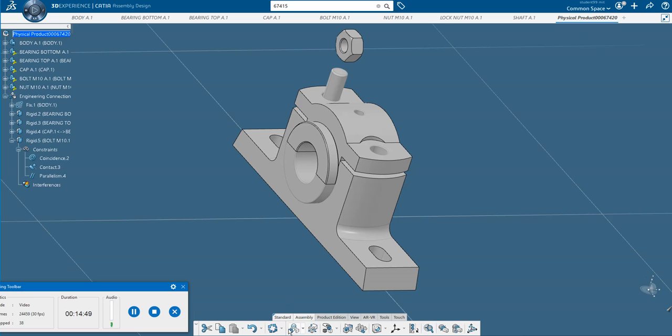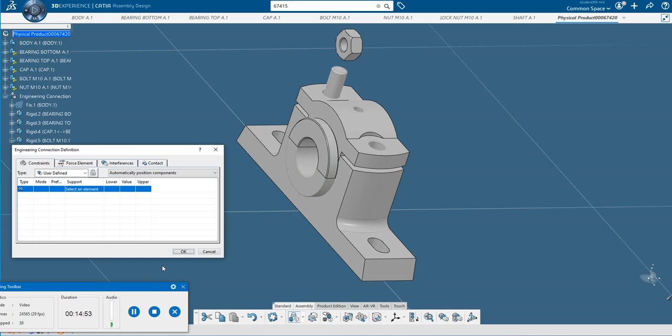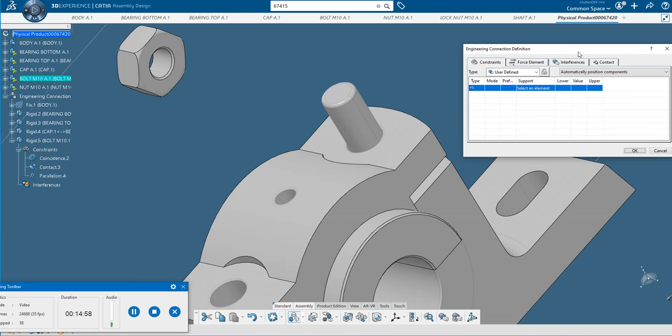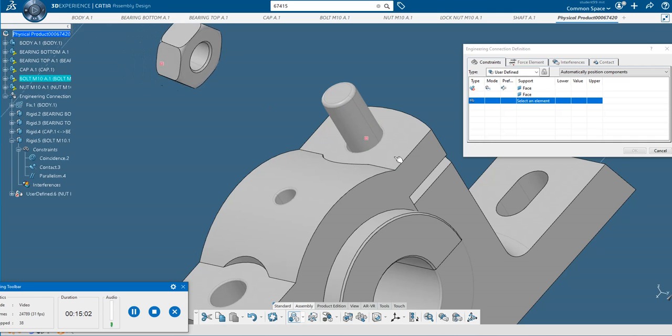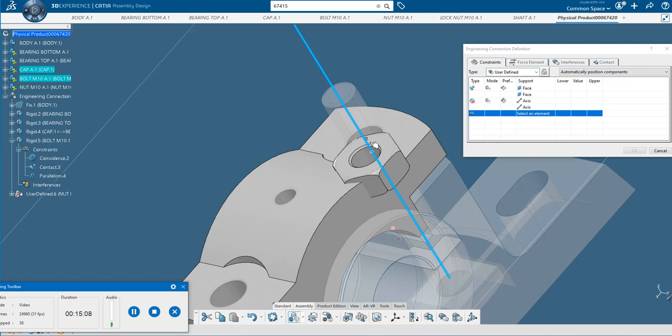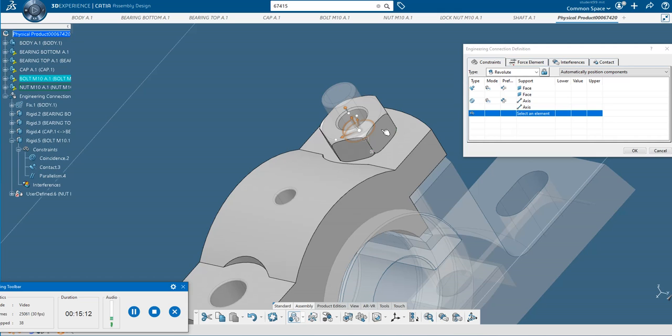Next I will give the engineering connections. So click here engineering connections. Now I'll just drag this one. I'll keep it here. Now I'll select this with this, and I will select this axis and this axis, so it will come here. Now still it is not rigid, so what I will do is I'll select this, now I'll click OK.